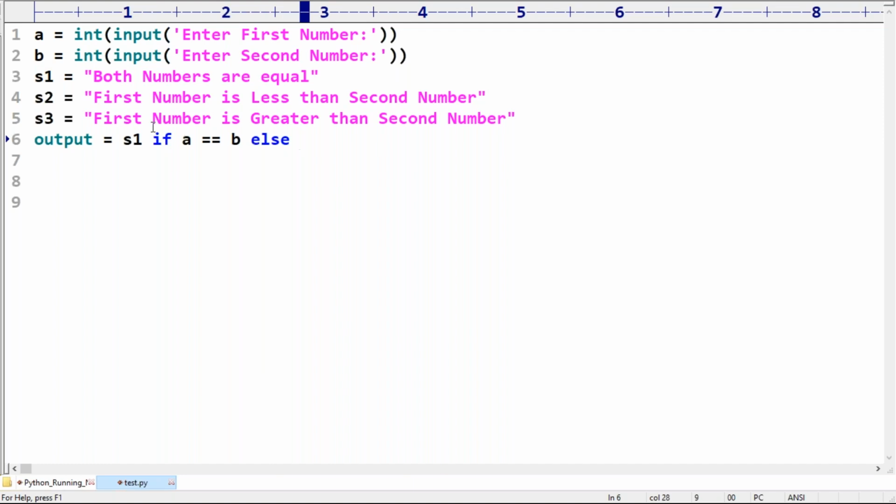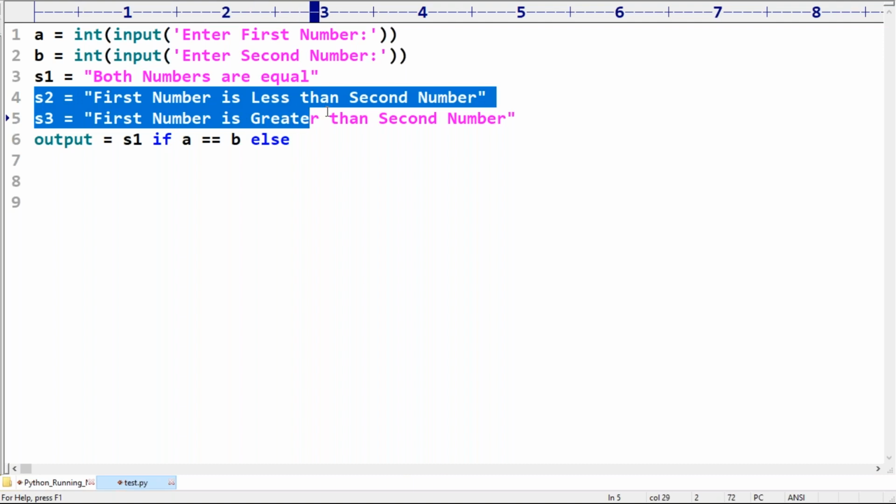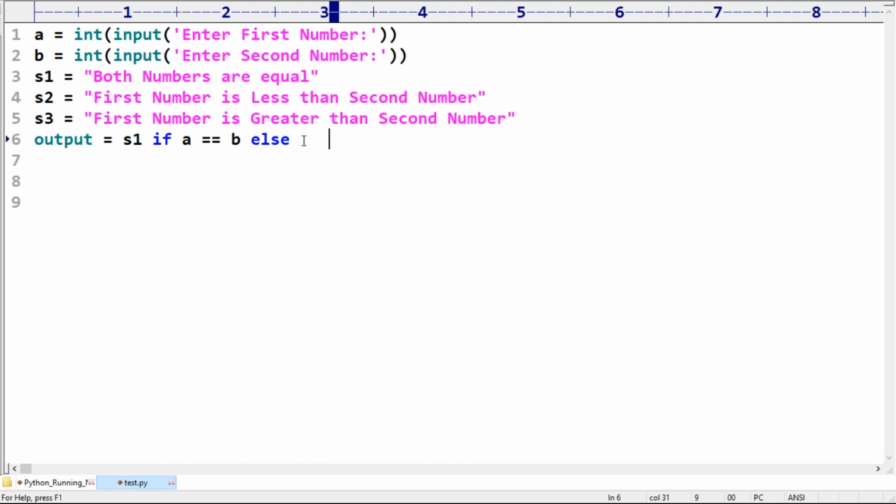Else, sir, now else means both are not equal. If both are not equal, either the first number is less than or greater than the second. That's why else if A less than B, please consider S2: first number is less than second number. Else, S3. Any doubt you are facing to understand this one? Ritik, can you please execute and let me know, is it going to work or not?